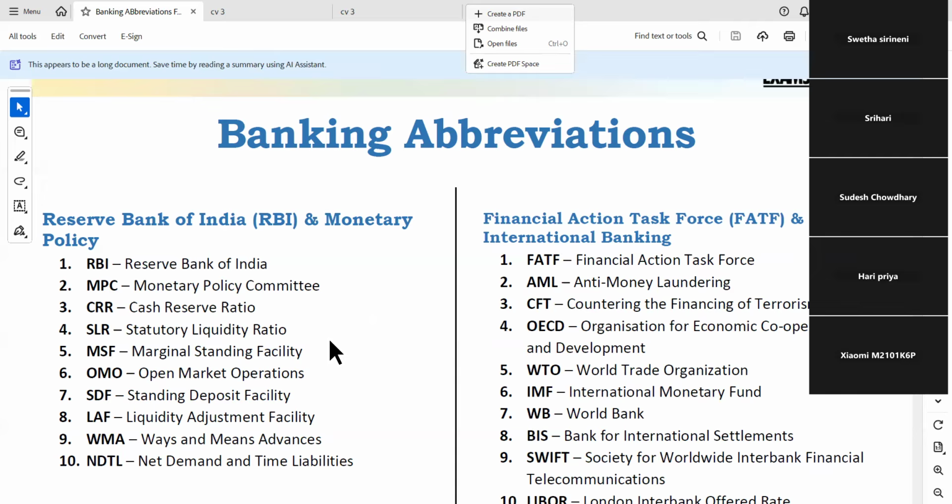SLR is 18%. CRR, we have already discussed. It is to be maintained in the current account of the bank with the Reserve Bank of India. SLR is to be maintained in the form of cash, gold, or government securities. MSF is marginal standing facility. This is at present 5.75. Similarly, repo rate is 5.5. Reverse repo is 3.35.